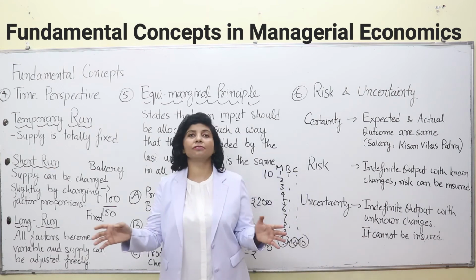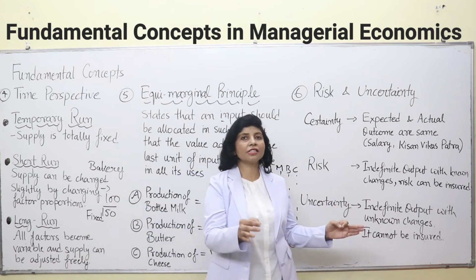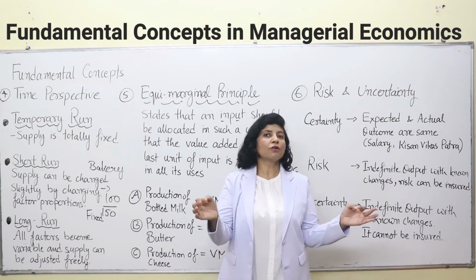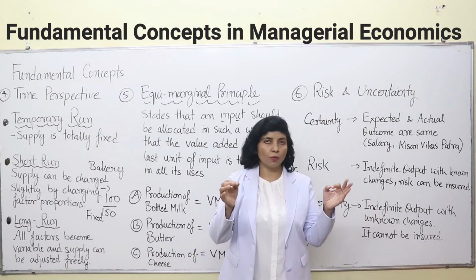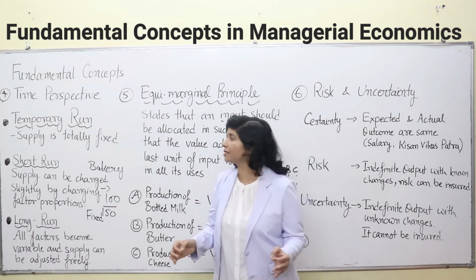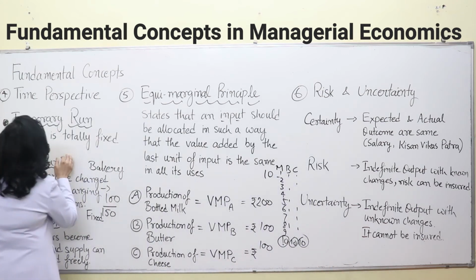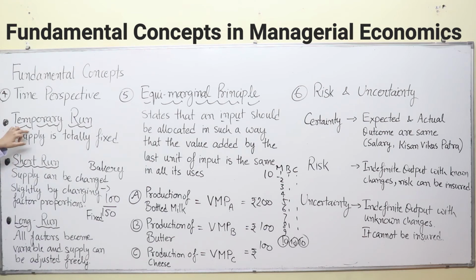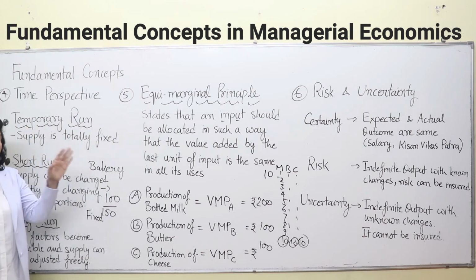In every market, you can't say "I want 1,000 registers from one shop," because it is not possible. So supply in one day, or a few hours, is totally fixed in such markets, and it is not possible to change it. Here, the temporary run is the time period where supply is totally fixed. You can't change it whatsoever.